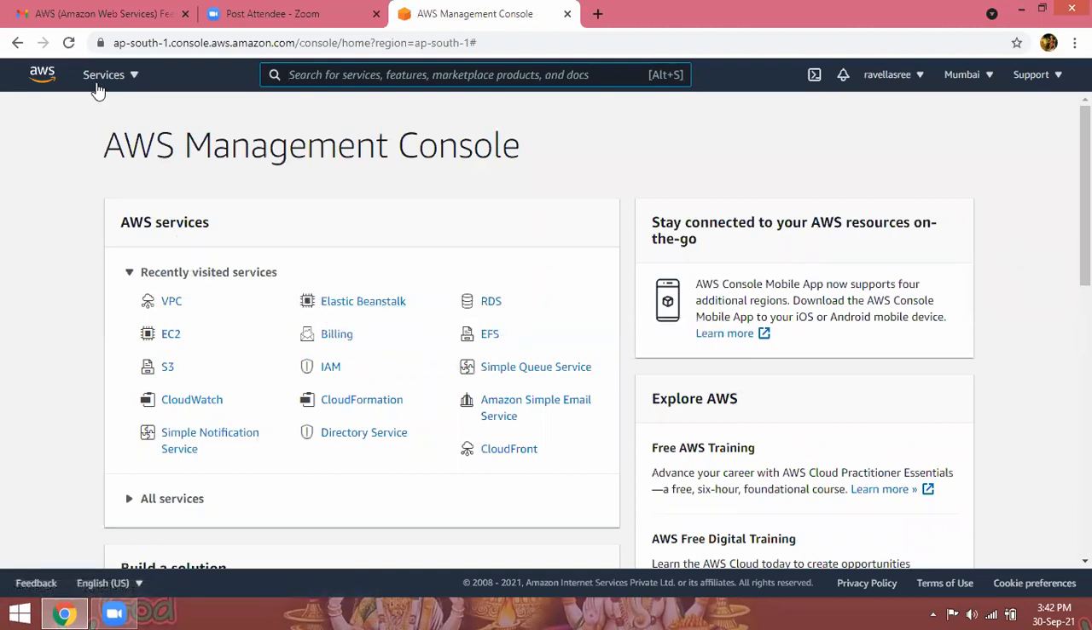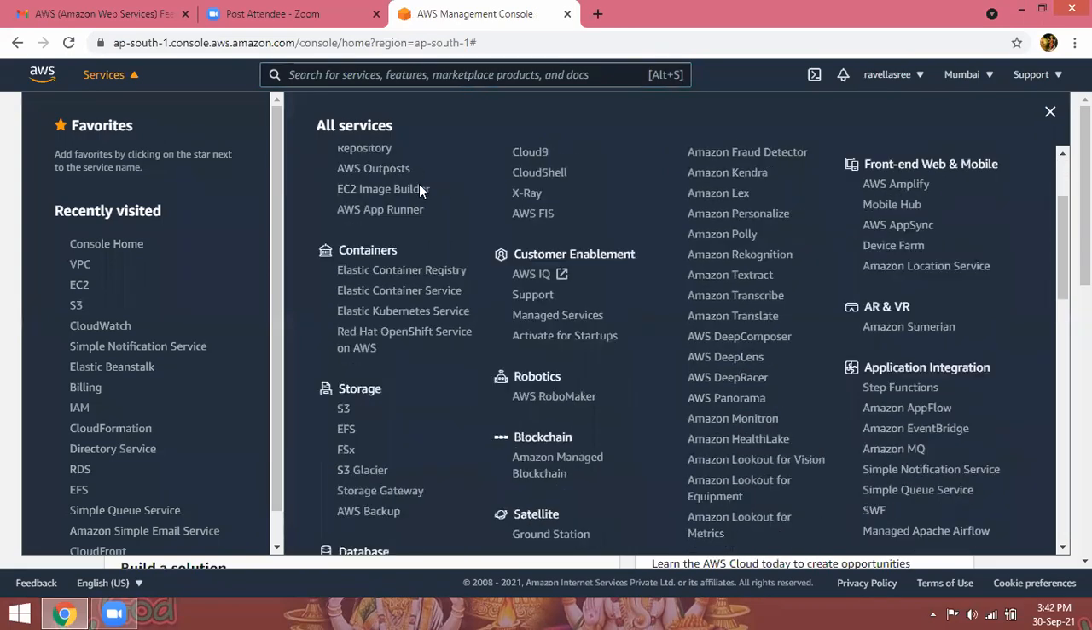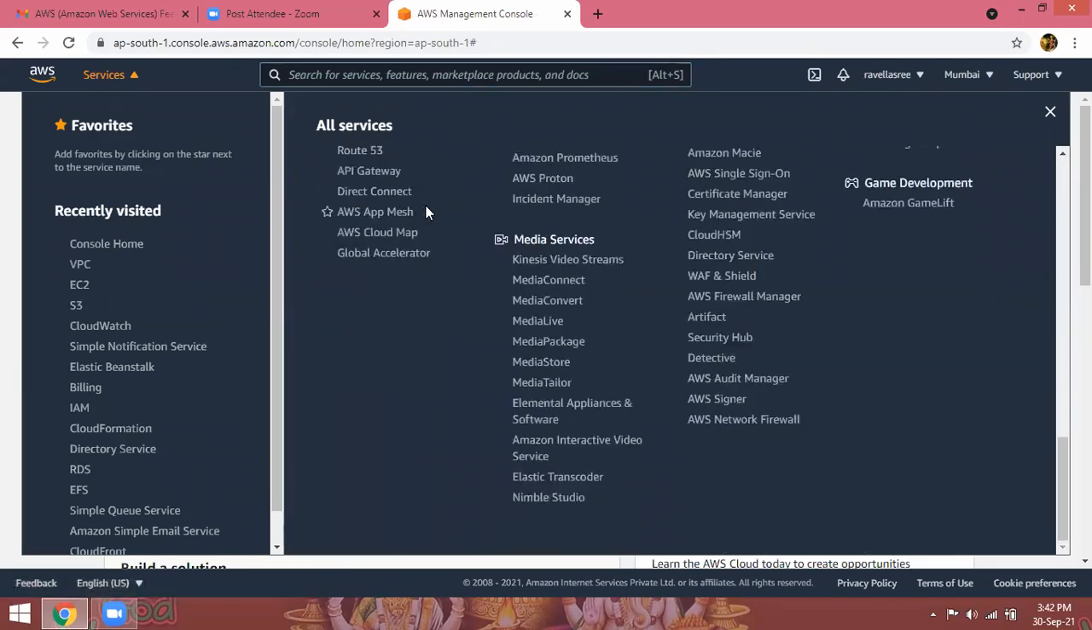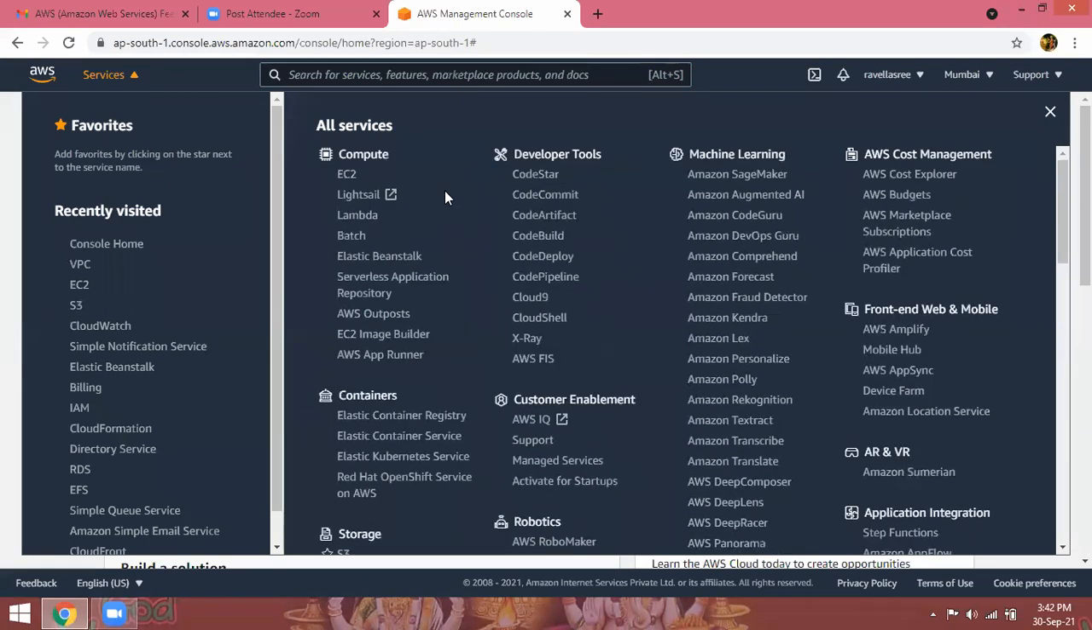Now click on services. All the services they are providing are here, including development tools, machine learning, deep learning, application integrations, business applications. What we are going to discuss in our classes, those services only we have to use. Now compute services. First we can go for virtual server in the cloud.